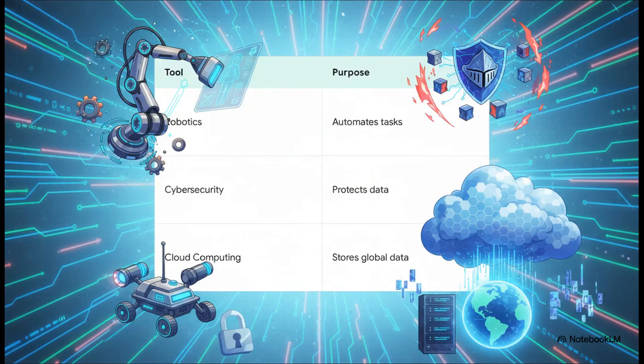Alongside coding, we've got 3 more essential gears in our toolkit. First, robotics, which automates tasks in the physical world, from futuristic hospitals all the way to deep space. Then we have cloud computing, which stores global data and keeps the whole future internet running smoothly. And, of course, cybersecurity, because in a totally connected world, cybersecurity is the digital armor that protects your personal data from threats and keeps our neon networks completely safe.